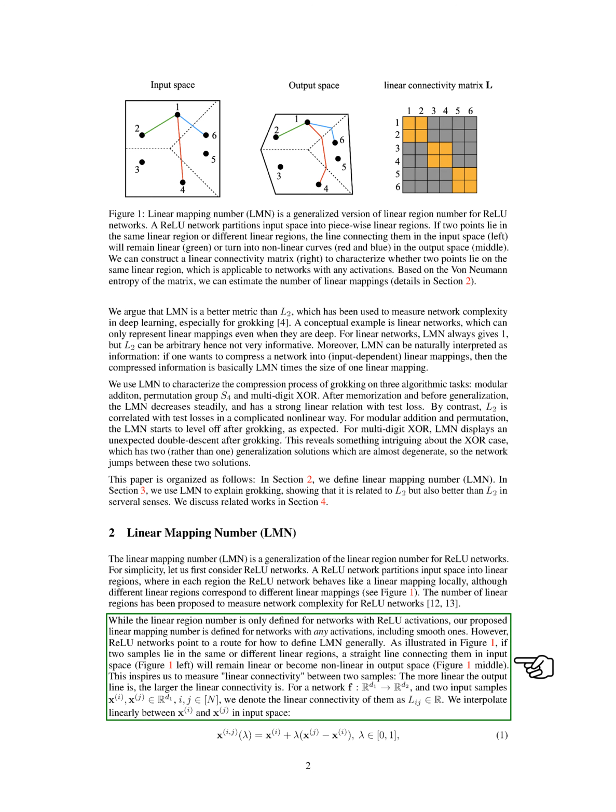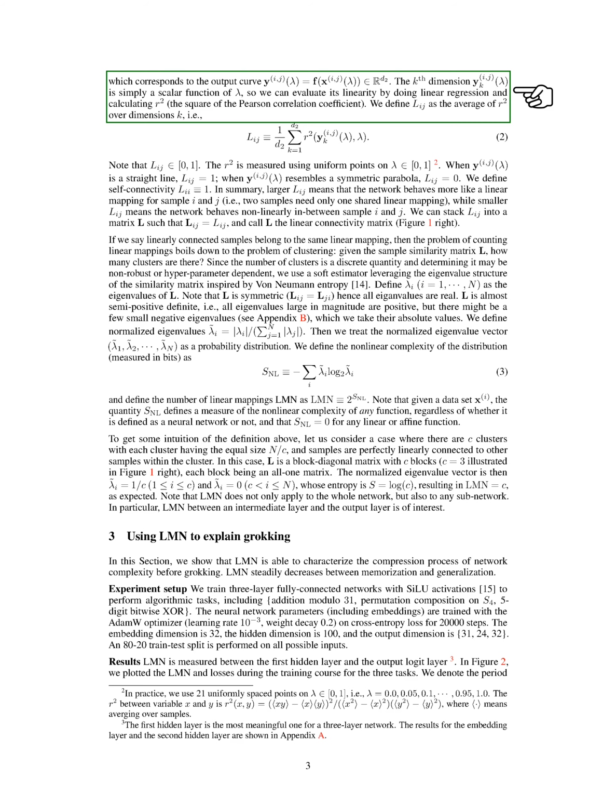For a network F mapping from a D-one-dimensional space to a D-two-dimensional space, and two input samples Xi and Xj in the D-one-dimensional space, we denote the linear connectivity of them as L_ij. We interpolate linearly between Xi and Xj in input space, which corresponds to the output curve Y_ij. The kth dimension Y_ij^k is simply a scalar function of lambda, so we can evaluate its linearity by doing linear regression and calculating R2, the square of the Pearson correlation coefficient. We define L_ij as the average of R2 over dimensions k.